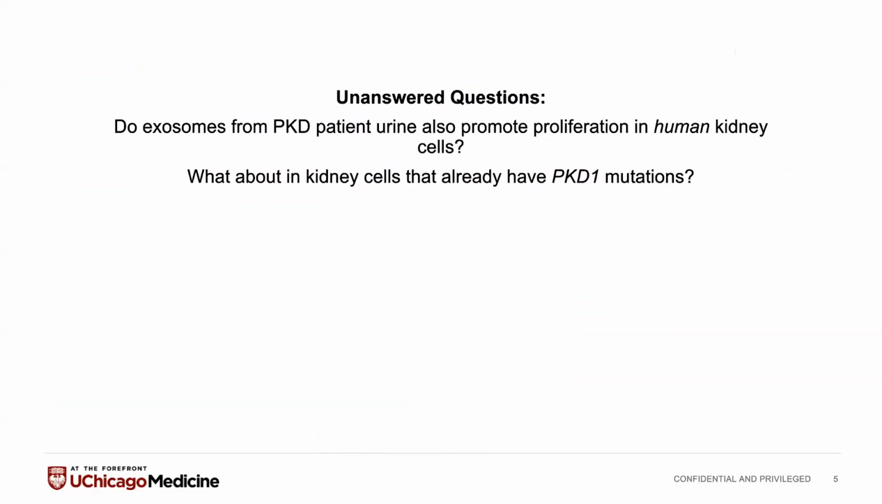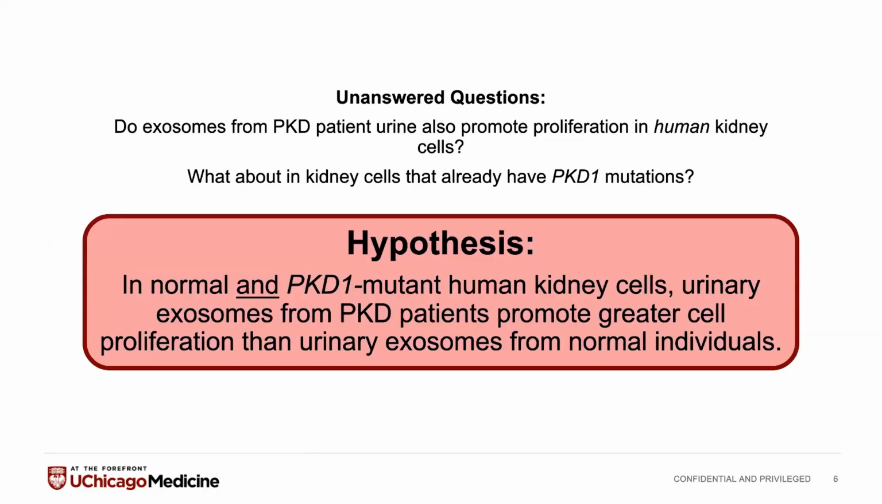There's still some unanswered questions, though. First of all, do exosomes from PKD patient urine also promote this proliferation in human kidney cells? Because prior research has mostly been on mouse cell cultures. Also, what about in kidney cells that already have this PKD1 mutation? So what about cells that already serve as a model for the patients with this disease? So if we're looking for a therapeutic effect, we want to assess the effect of these exosomes on cells that mimic the actual patient's cells.